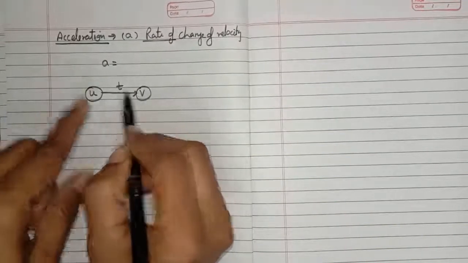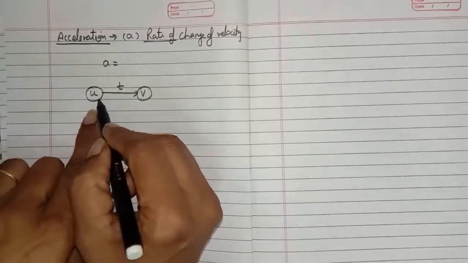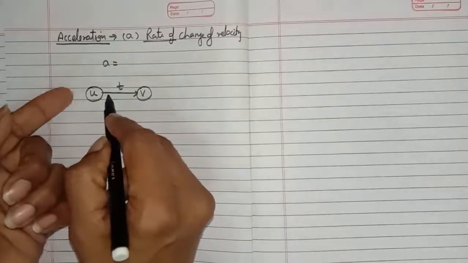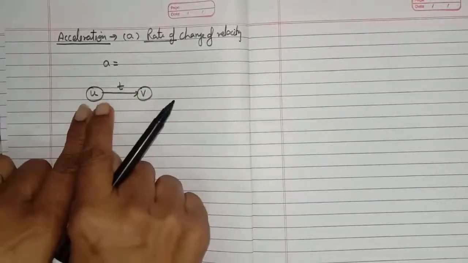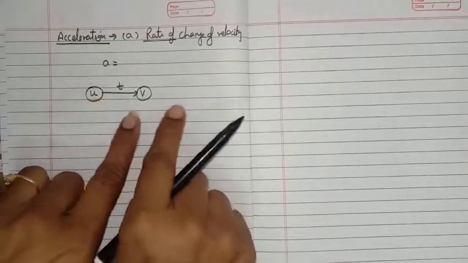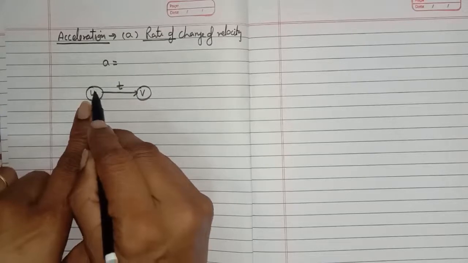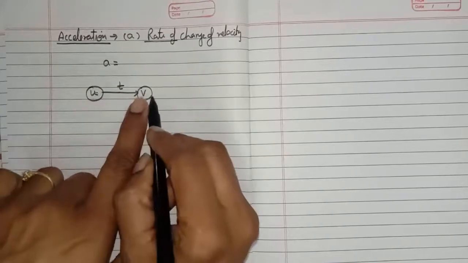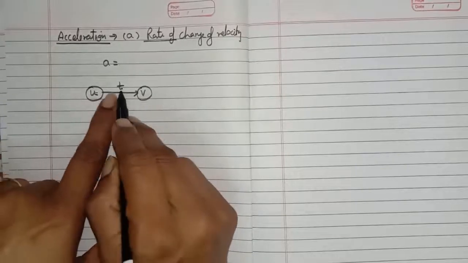Suppose we apply some force on this object and its speed changes, or we are not going to apply some force on it, or suppose due to the friction, the velocity of this ball decreases. So it means the velocity changes. Suppose the initial velocity of the body is u and the final velocity is v, and the time in which the velocity changes is t.